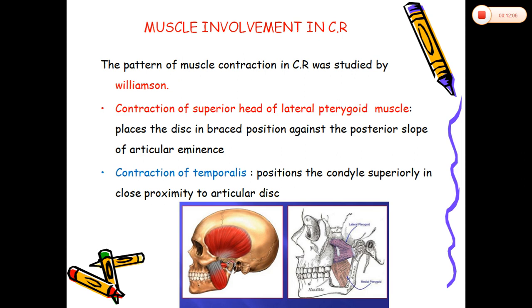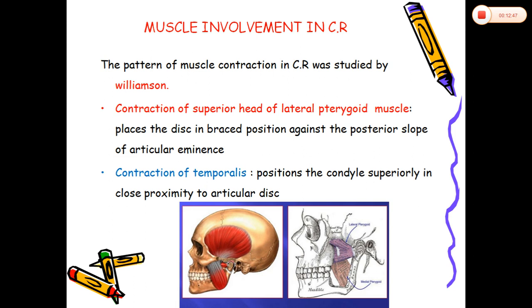Then the other aspect in recording the centric relation is the muscular involvement. This muscular involvement plays a huge role in recording the centric relation. This pattern of muscle contraction in centric relation was first studied by Williamson. Contraction of the superior head of lateral pterygoid muscle places the disc in a braced position against the posterior slope of the articular eminence.